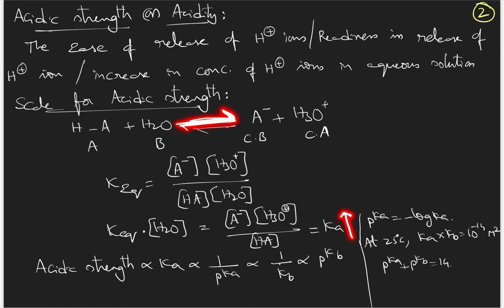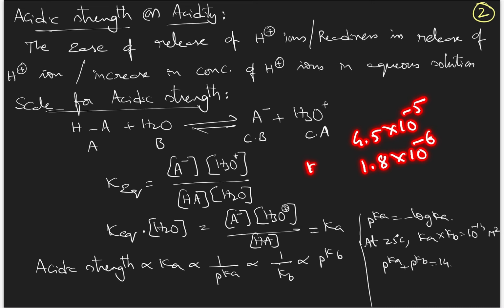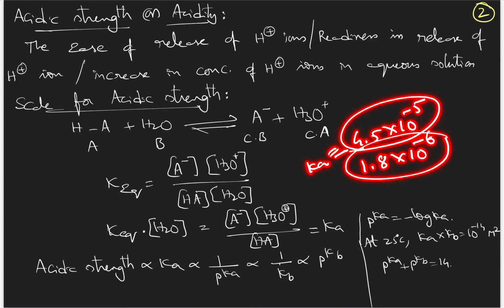More and more in the forward direction means it is releasing more and more H plus ions. That is the stronger acid behavior. Yes or no? So acidic strength is directly proportional to Ka. And Ka values are like 4.5 into 10 to the power of minus 5, 1.8 into 10 to the power of minus 6. Like this, Ka values will be there. These are experimental values, and it is very difficult to compare such values.